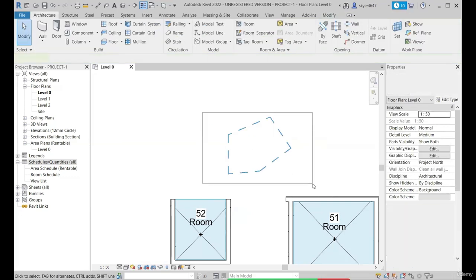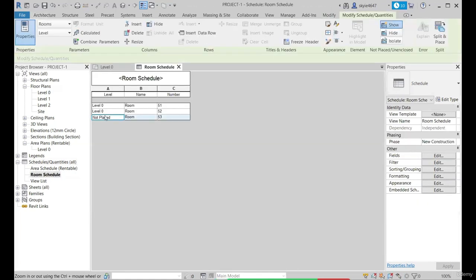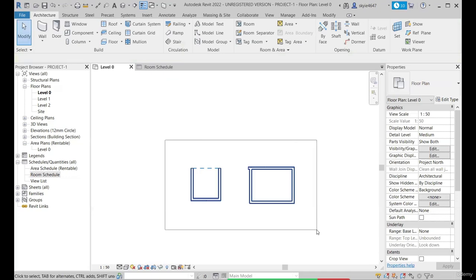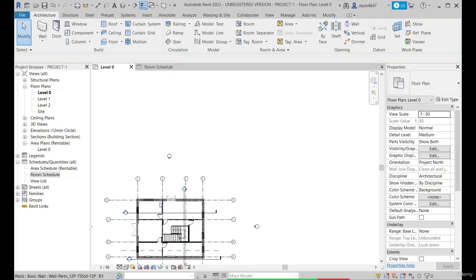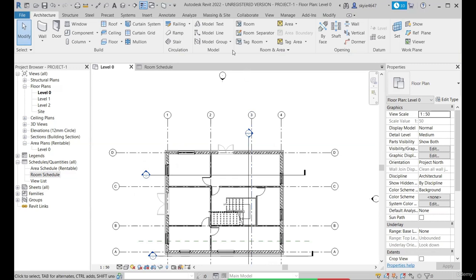Okay, and if you want to delete these rooms, just select the room element and delete, but it won't be deleted actually from the room element as we have seen in case of the areas. So for that you need to go to the room schedule and delete the unwanted rooms. Okay, so if you delete the rooms from the room schedule, then all the rooms would be practically deleted from your Revit model. Okay, so this is the preliminary requirement for placing a room.